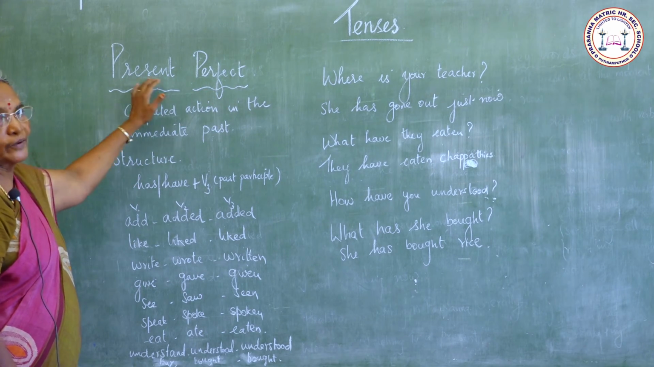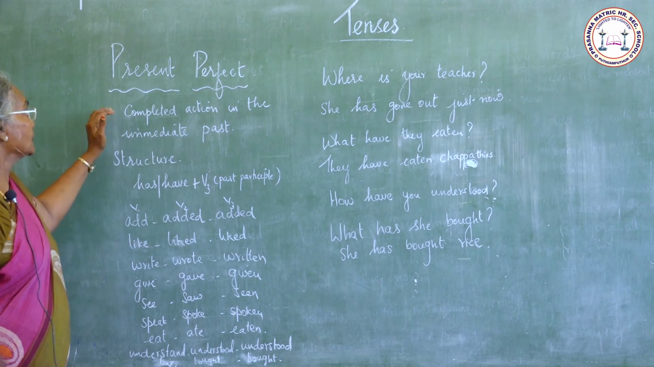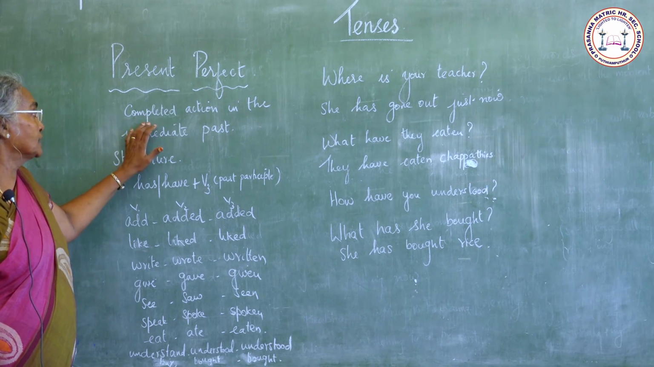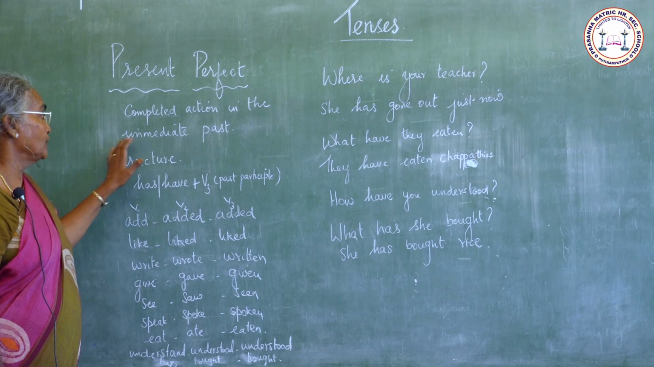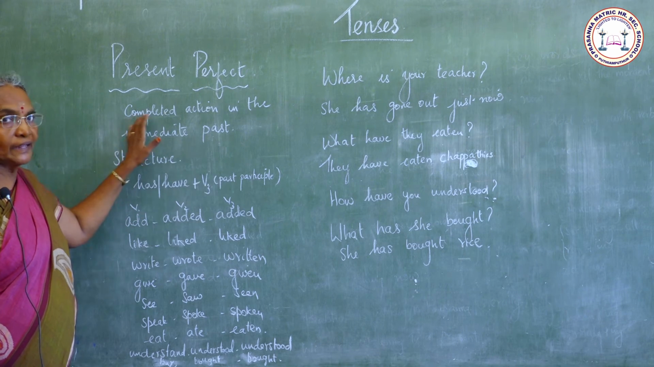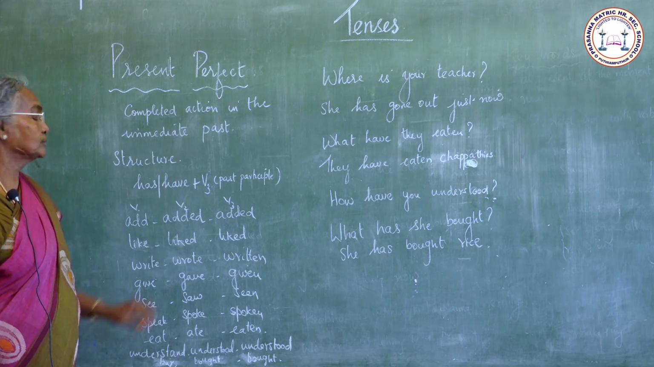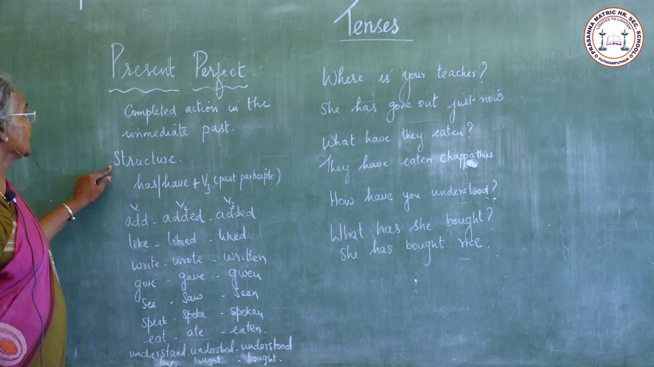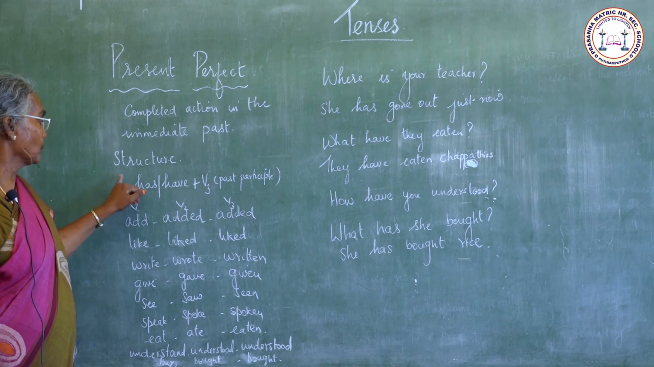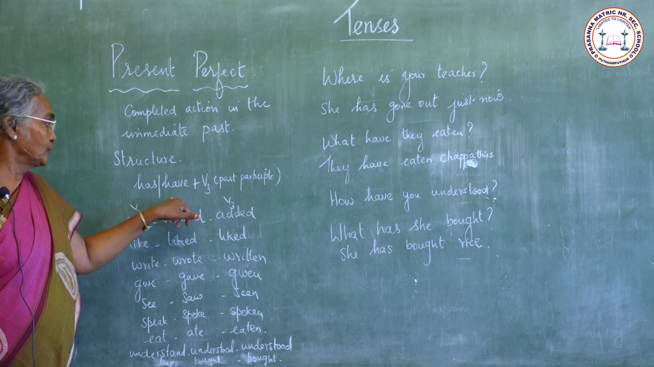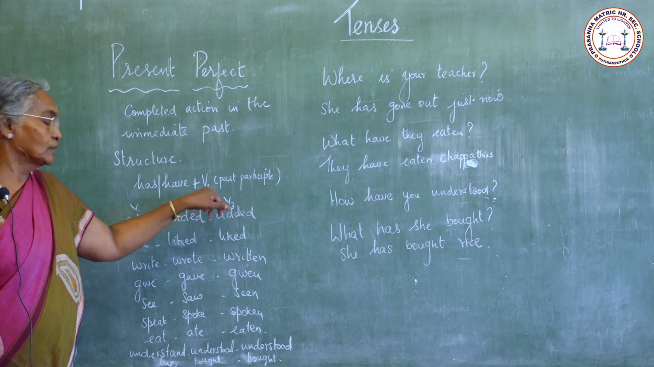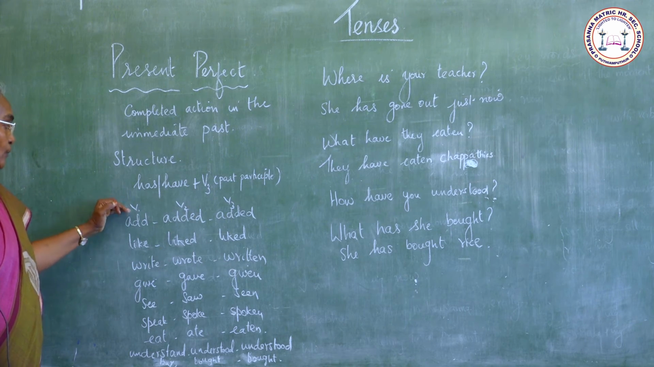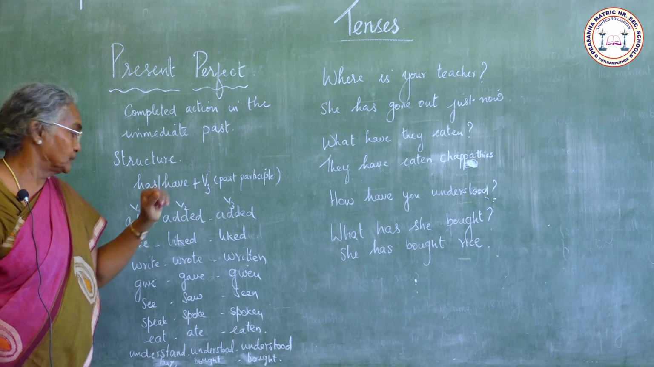Next, present perfect tense. The third form of the present verb. This present perfect is used to indicate a completed action in the immediate past. The action is completed but it is not too late. The structure of this present perfect is has or have plus verb 3, the past participle. Now let us see some verb 1, 2 and 3.